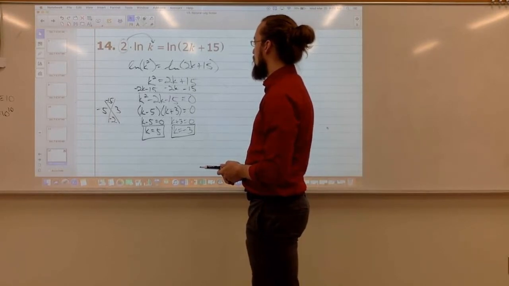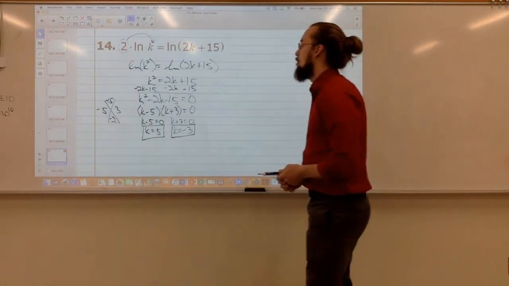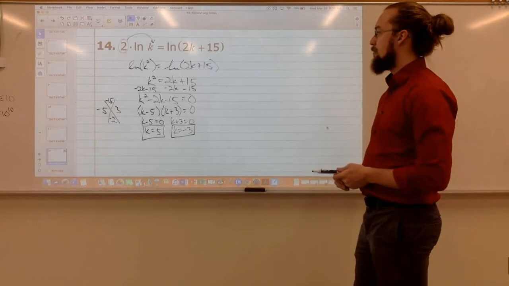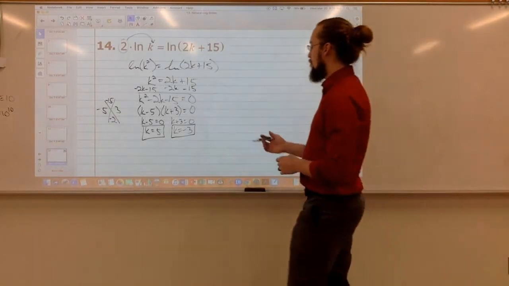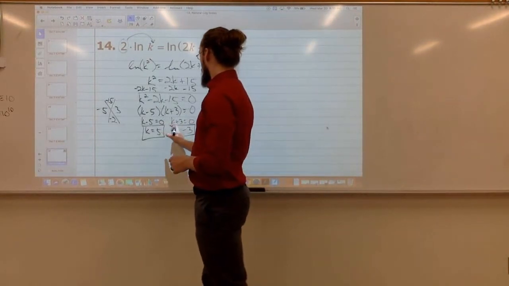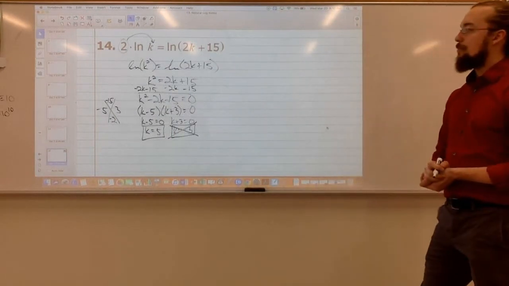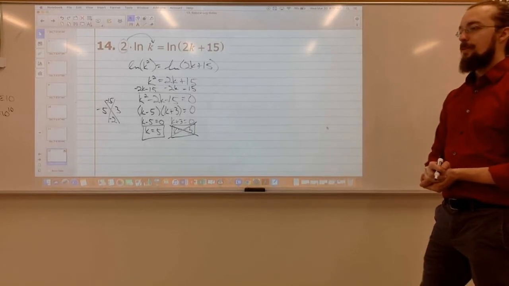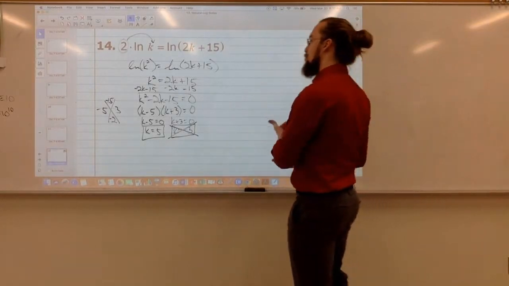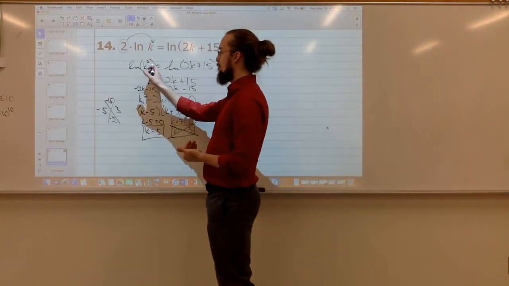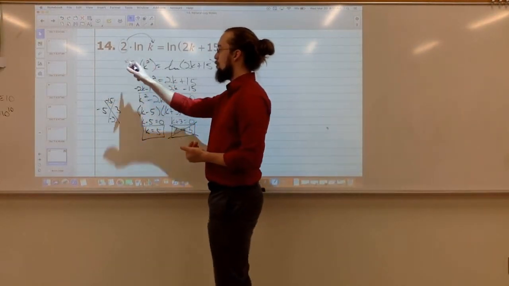Yeah, I guess that would change that, wouldn't it? But then, because you could just use the property to bring the 2 up, or if it was like this, you could use the property to bring the 2 down.